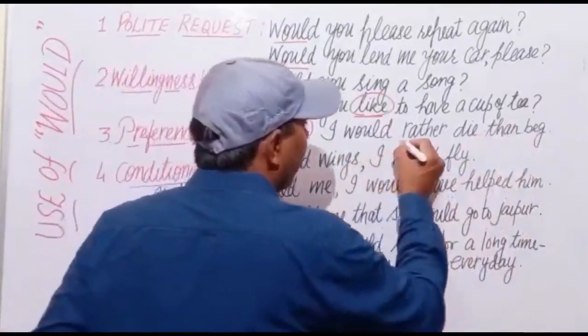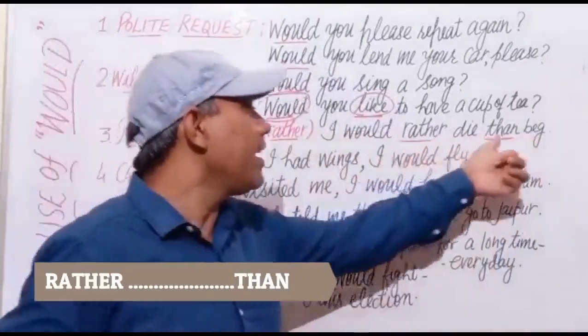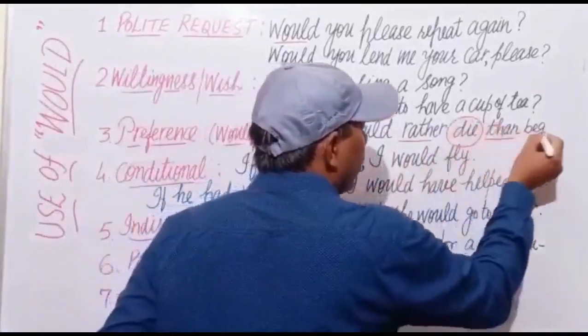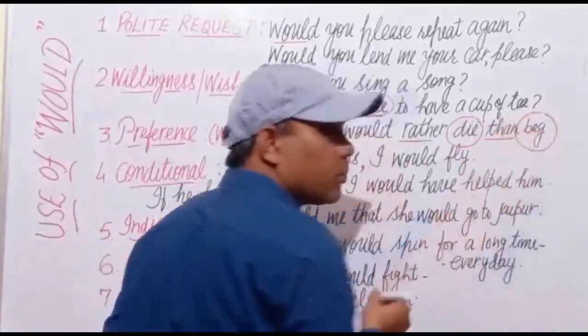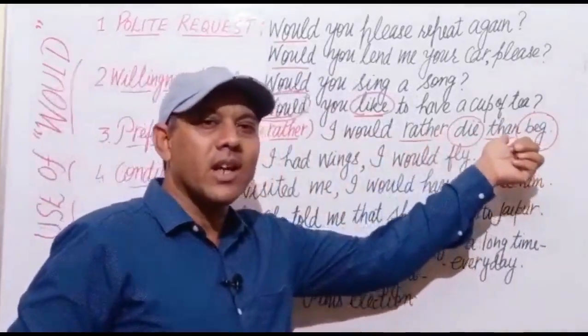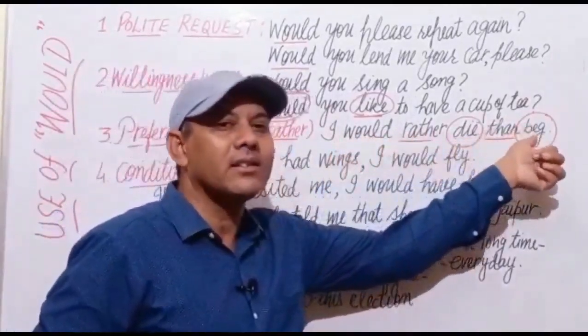Rather than, always keep in mind the use of rather than. There are two actions. One action is to die and the other action is to beg. Which action would I prefer? I would rather die than beg.